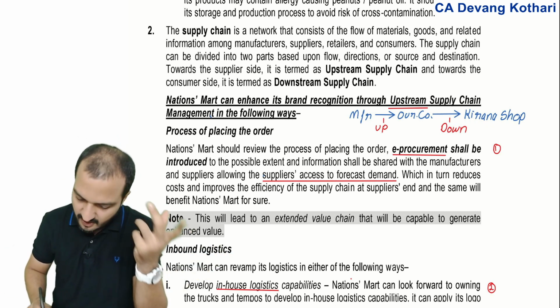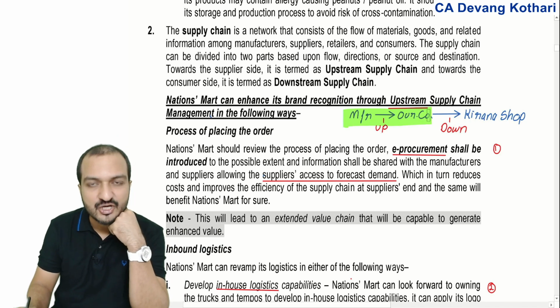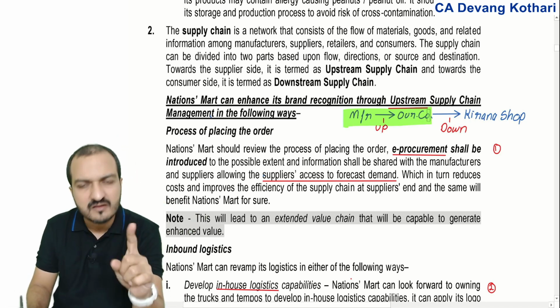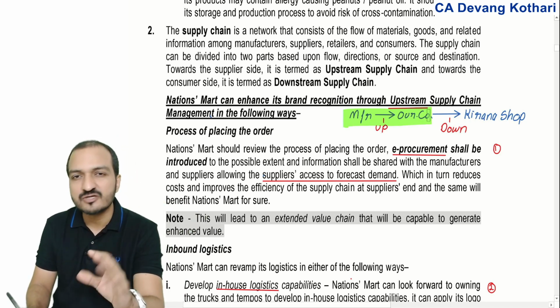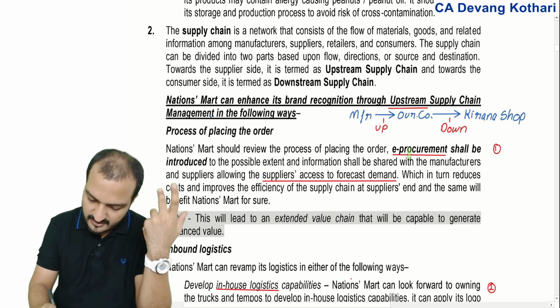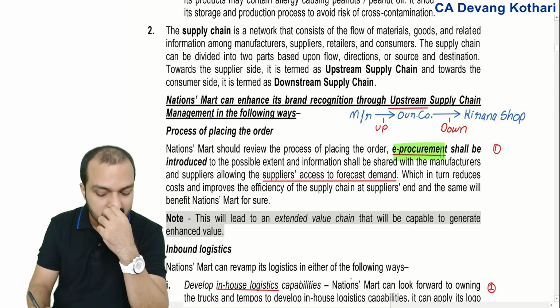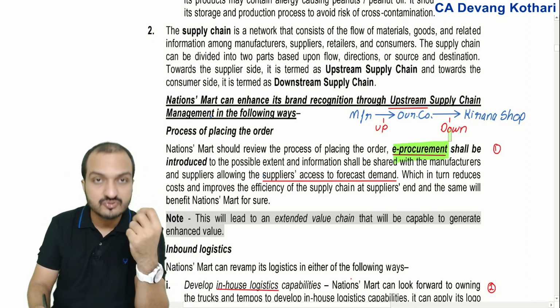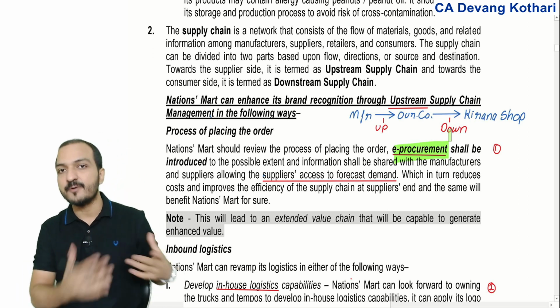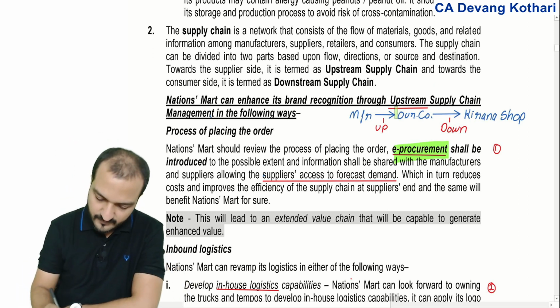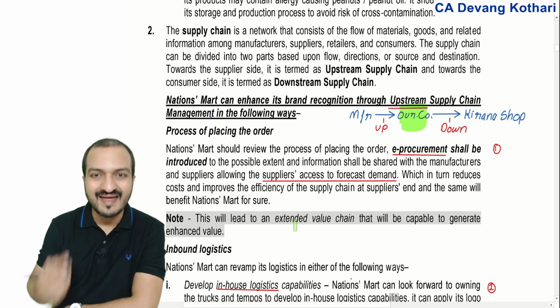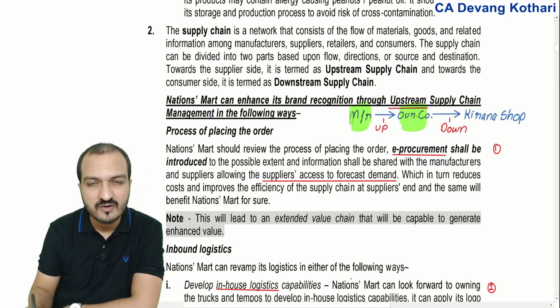For the upstream supply chain, for getting material from my supplier, one most common suggestion you always give is using technology. You can use technology in terms of e-procurement or an automated purchasing system, wherein my software will be integrated with the supplier software.